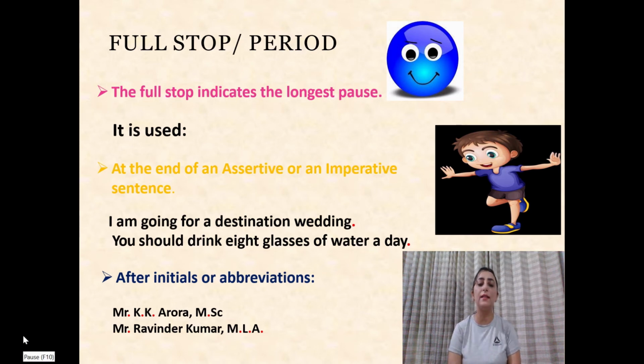Now we'll see some examples here. Mr. K. K. Arora, M.Sc. So we are using full stops, right? And Mr. Ravinder Kumar, MLA. So Mr. full stop Ravinder Kumar, comma, M full stop L full stop A full stop. So we always use periods in the abbreviations and after initials.